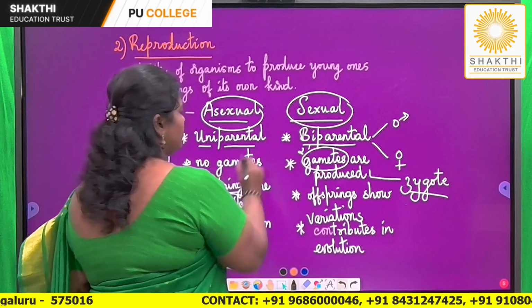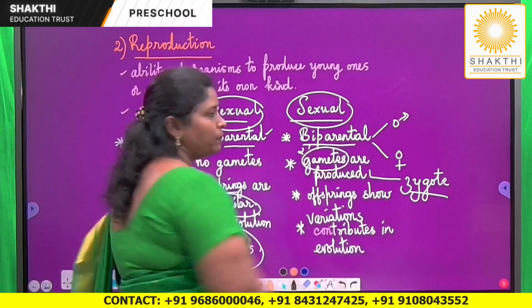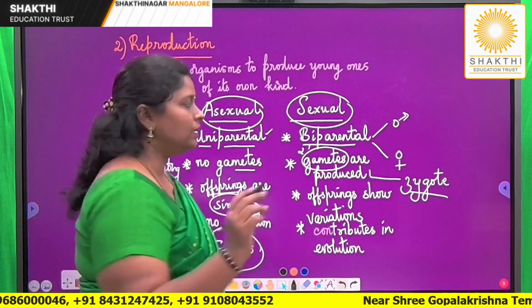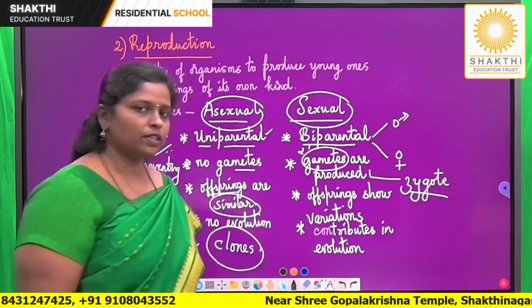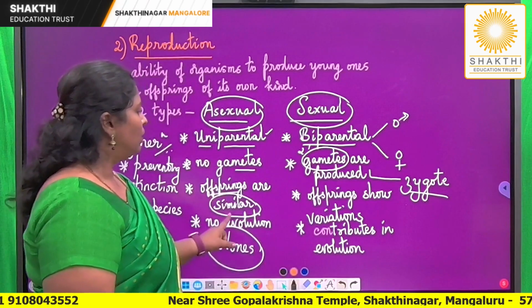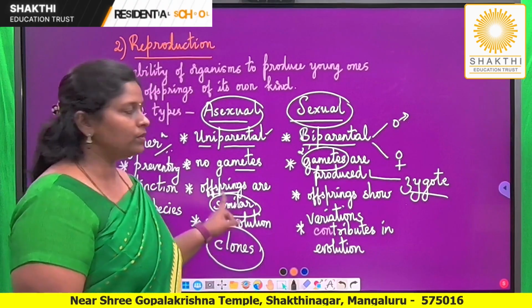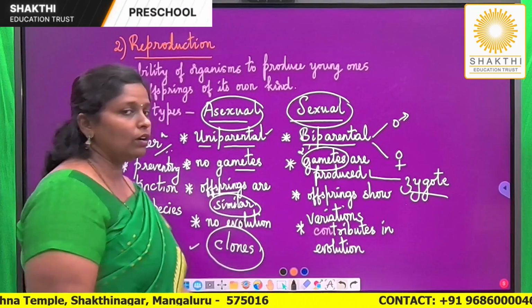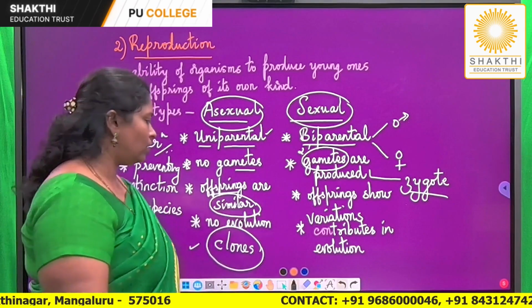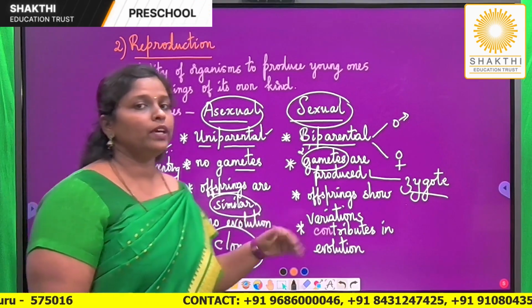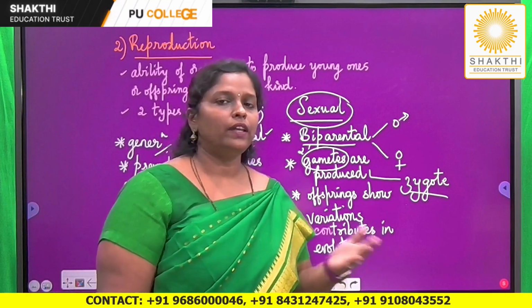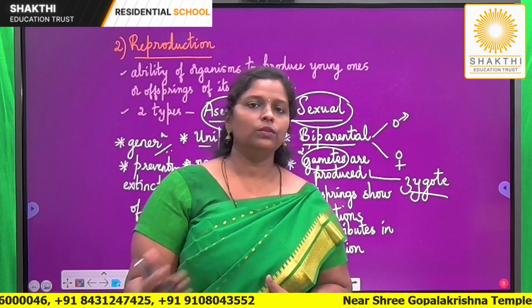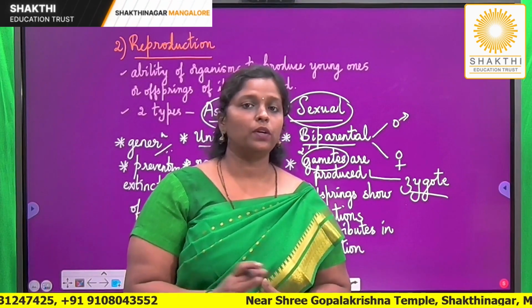So important differences: uniparental is asexual, biparental is sexual. Gametes are not produced in asexual reproduction. Gametes are definitely produced in sexual reproduction. As I said, all the young ones which are produced are exact copies of the parent, and they are similar to each other, and they are called clones. So there is no difference at all. So they are not contributing to evolution. What is evolution? A very slow and gradual change which has resulted in giving rise to new species. A new species different from old species is because of evolution.